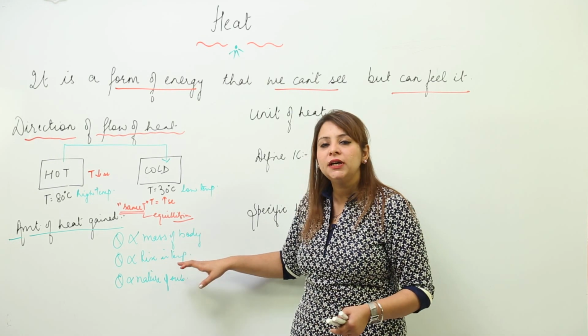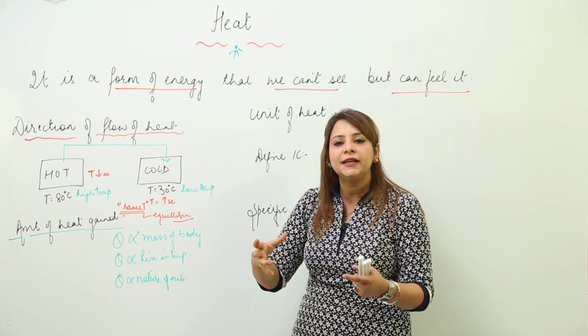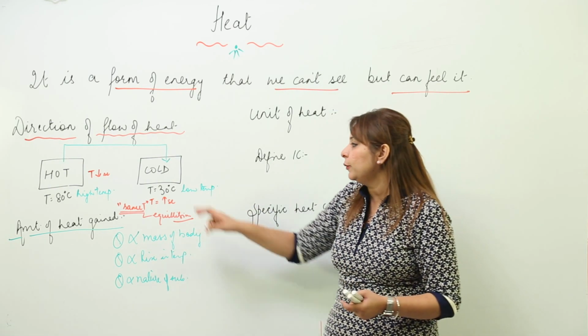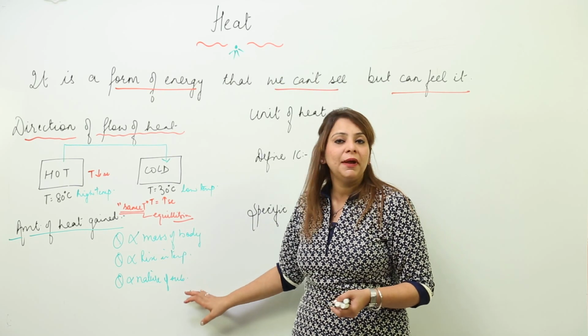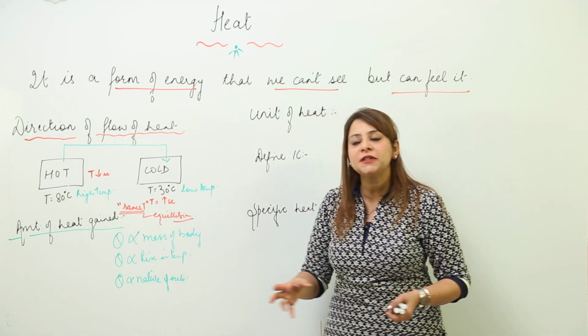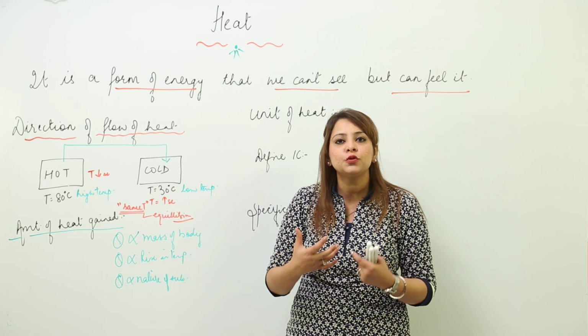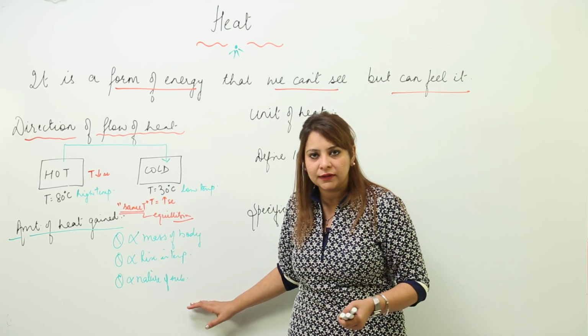Likewise, for rise in temperature, suppose I need to change its temperature from 30 to 40 degrees. Let's say I need to supply x heat. Now if I wish to increase its temperature from 30 to 80, obviously I need to supply more heat. Third, it depends upon the nature of the substance, because some substances take up heat very easily, and some take time to heat up. So it depends upon these 3 factors.